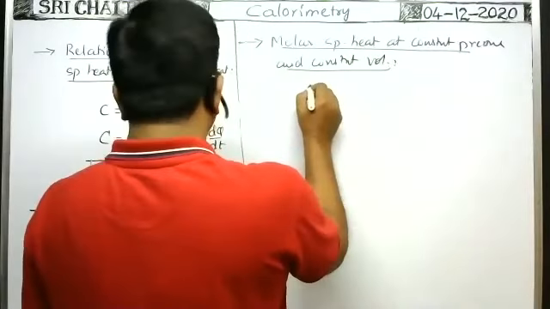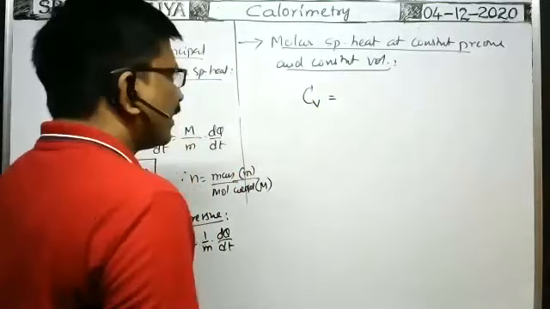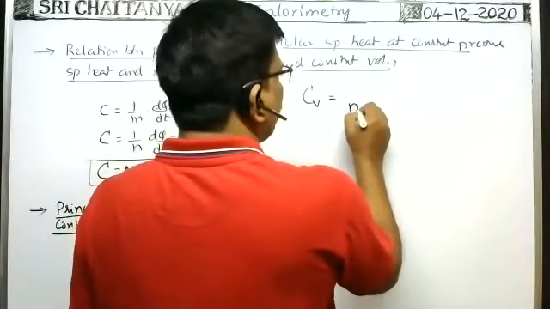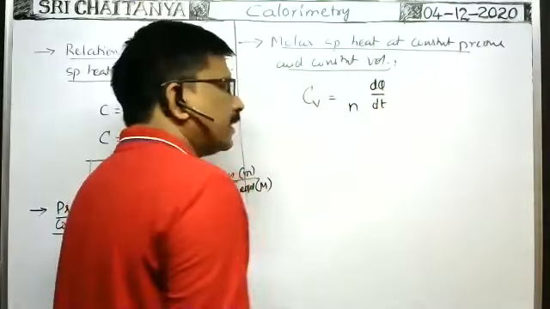Molar specific heat at constant volume is represented by capital Cv. So at constant volume, n moles of the gas requires dq amount of heat energy to raise the temperature by 1 degree Kelvin or 1 degree centigrade.